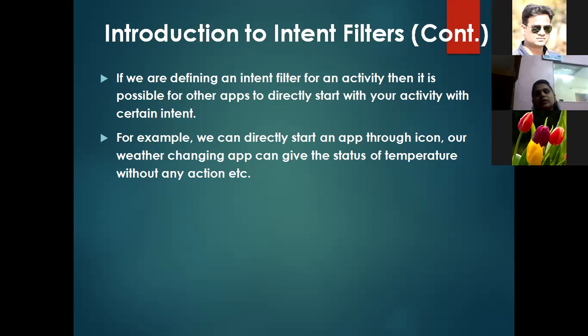For an example, weather app. In the weather app, whenever I'm using any application and suddenly I go to the weather, it will give the current temperature to us. How is it possible? It is possible because the weather app is calling an intent filter to give the weather changing report, and it will continuously change in the background. That's why our data is used behind the system for this purpose. And that is how the intent filters work.